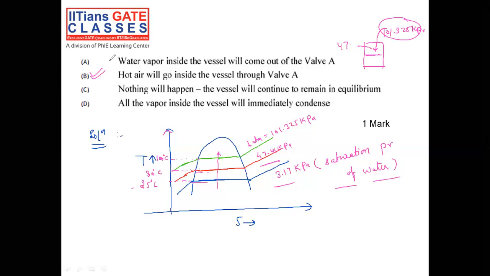47 is still less than 101.325 kilopascal. It is very, very low at 25 degrees centigrade, and at 80 degrees centigrade also there is no chance for air to flow outside. The hot air will flow inside only, because the pressure is still less as compared to 1 atmospheric pressure.